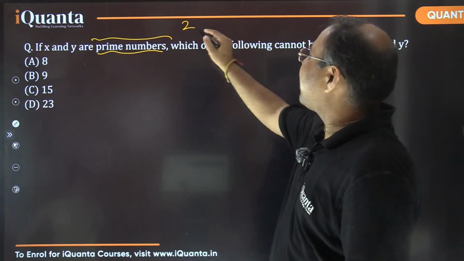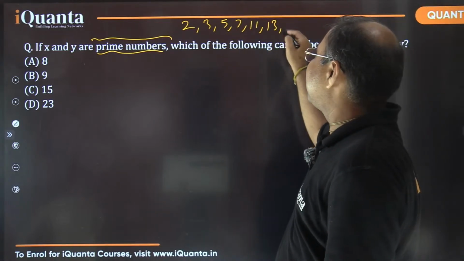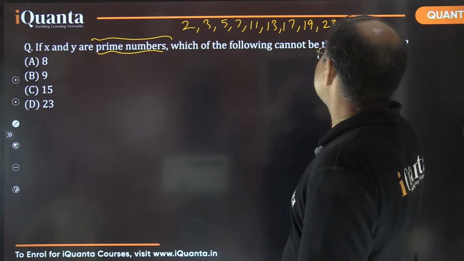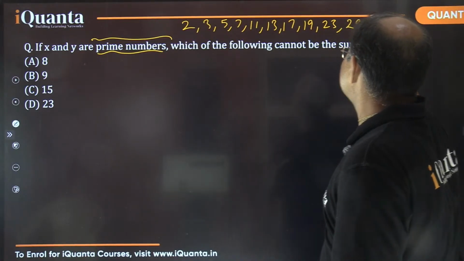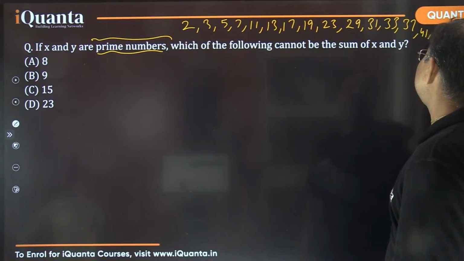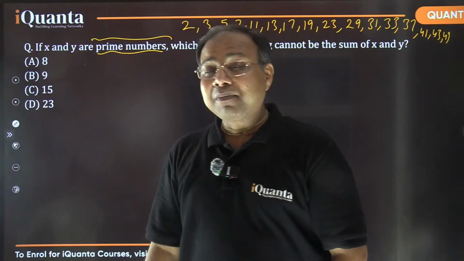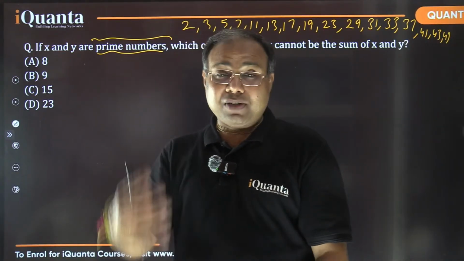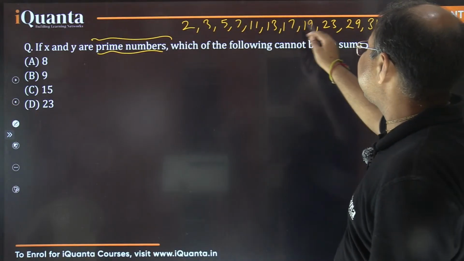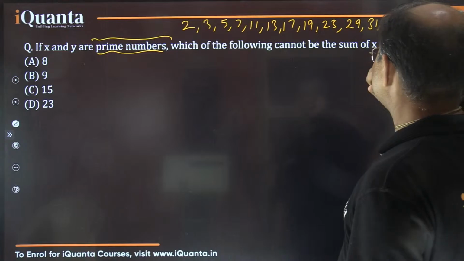So after 2, we have 3, 5, 7, 11, 13, 17, 19, 23, 29, then we have 31, 33, then 37, 41, 43, 47. I've written all prime numbers till 50, right? After that, the next prime numbers are greater than 50. So right now, if I count 1, 2, 3, 4, 5, 6, 7, 8, 9, 10, 11, 12, 13, 14, 15, 16. Did I do something wrong?